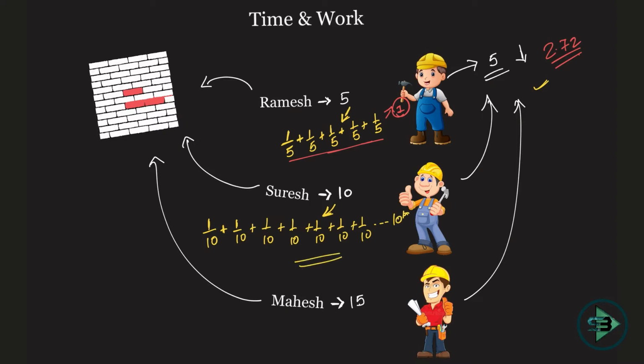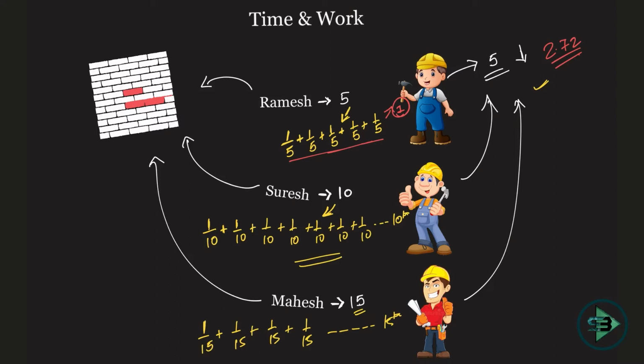Correct? Okay, similarly you can say Mahesh finishes his work in 15 days. So one day he will do 1 by 15 of the work. Second day he will do 1 by 15. Third day he will do 1 by 15. Fourth day he will do 1 by 15. Going like this up to the 15th day, he will keep on doing 1 by 15th of the work.